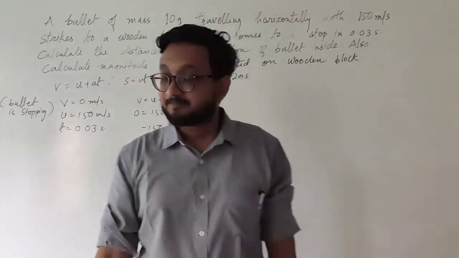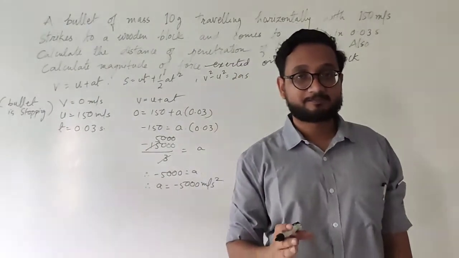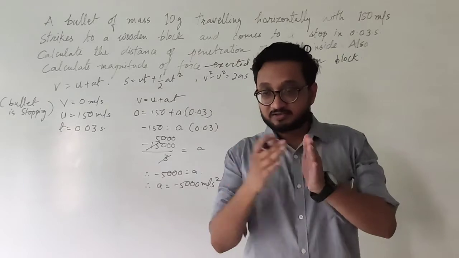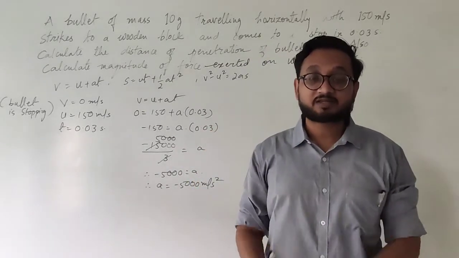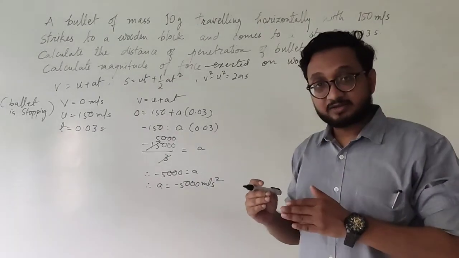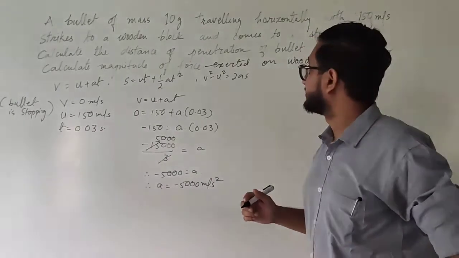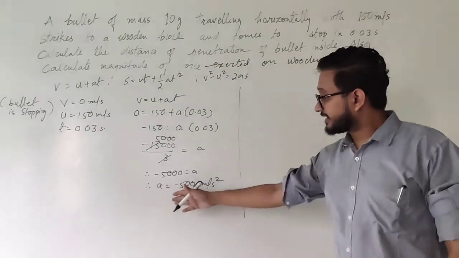Now you can see that the acceleration is negative because the bullet is stopping. Why? Because the force is applied by the wooden block as well. That is why it is stopping slowly, and therefore this is the acceleration by which it is stopping. Okay, so now you have the acceleration.